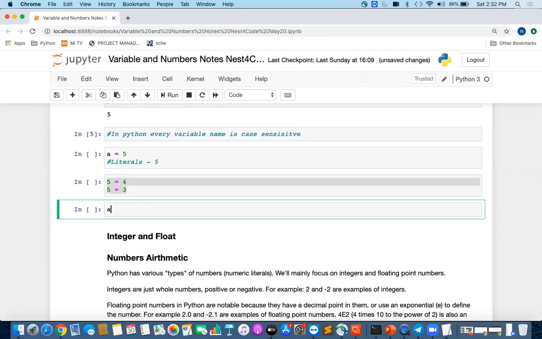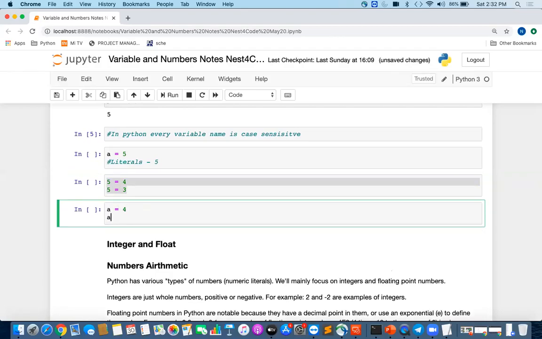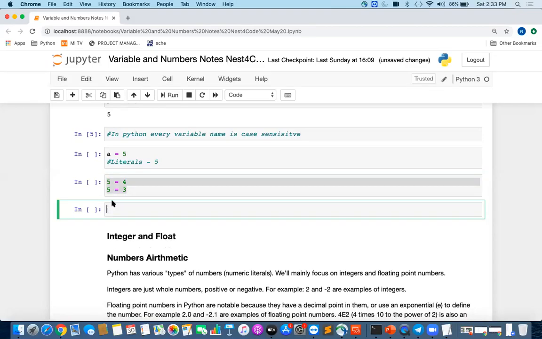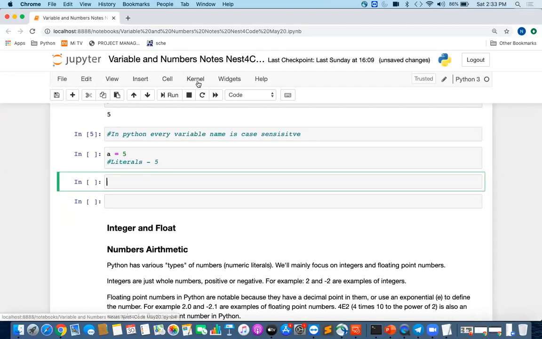Variables are something which you can change. We can change a equal to 4 or a equal to 3, right? But I cannot assign a value to a Python keyword. So this will not change. This will always have its own meaning, and it will not get changed anytime.